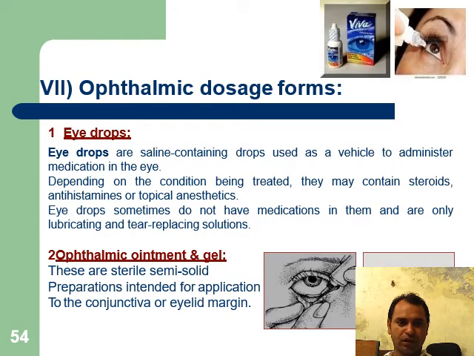Eye drops. Eye drops are saline-containing drops used as a vehicle to administer medication in the eye. Depending on the condition being treated, they may contain steroid, antihistamine, or topical anesthetic. Eye drops sometimes do not have medication in them and are only lubricating and tear replacing solutions. Ophthalmic ointment and gel. These are sterile semi-solid dosage forms. These preparations are intended for application to the conjunctiva or eyelid margin.